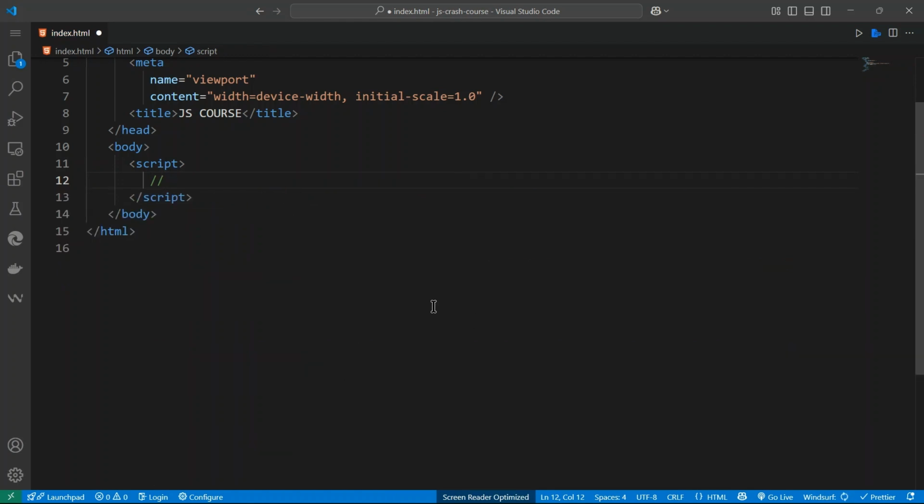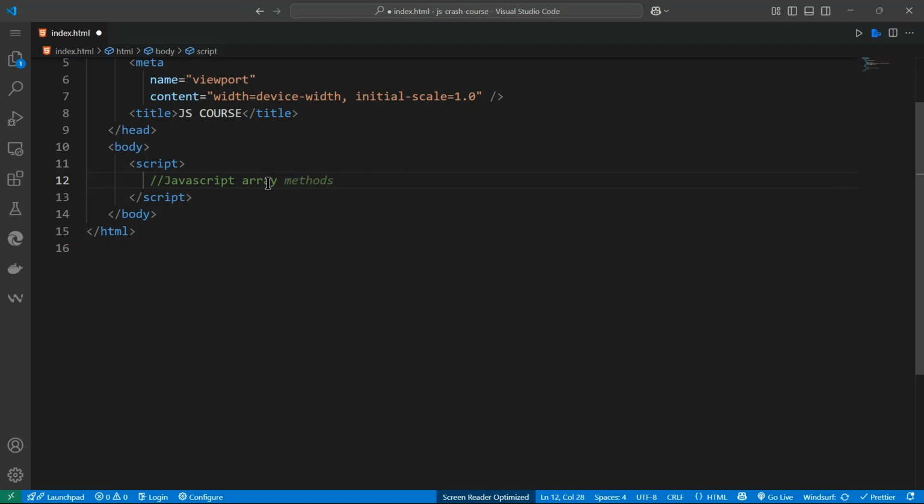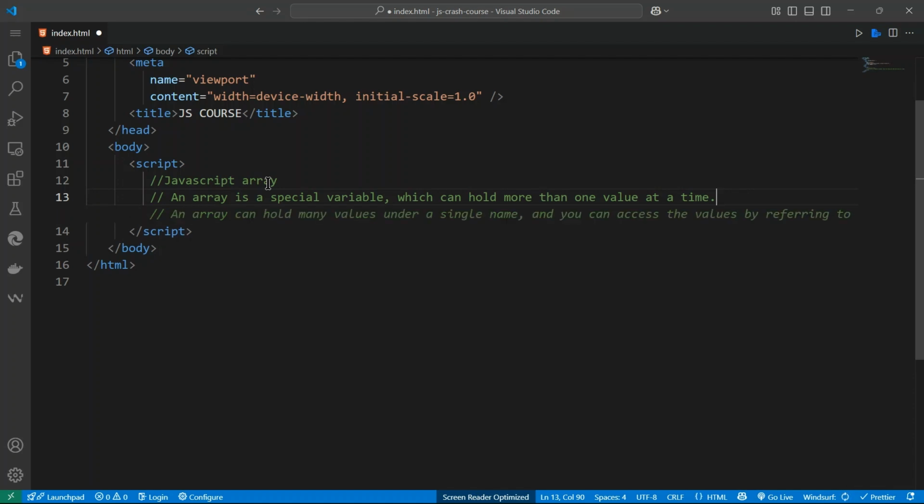All right, next, before loops, we can talk about arrays. JavaScript arrays. I can add a comment. An array is a special variable which can hold more than one value at a time.